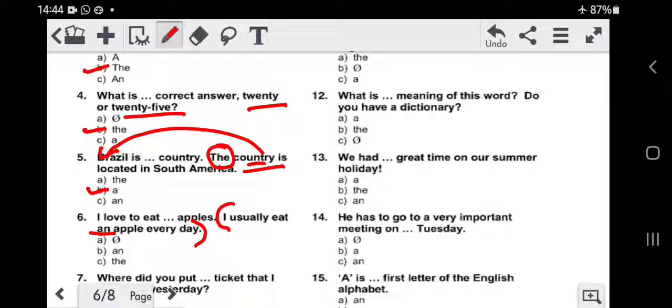Here you will add nothing, because you cannot say I love to eat an apples. An is used always for a singular item. The is also used for singular items, something specific. But here if you see, the noun is in plural, correct? Because of the S in apples. Therefore, the answer will be A, that is none of it. I love to eat apples. There will be nothing in between.